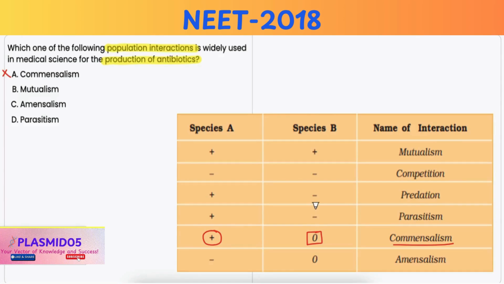Option B, mutualism. This is also incorrect because mutualism is a type of species interaction where both organisms benefit, such as nitrogen fixing bacteria in a plant root. But this does not directly involve the concept of antibiotic production.